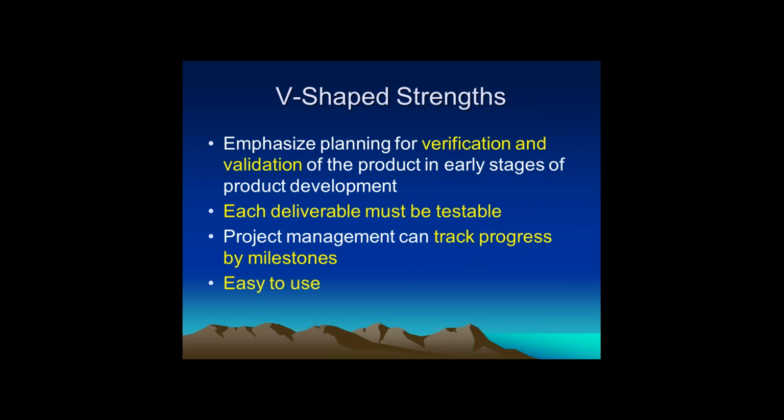We won't skip any requirement or deliverable without validating it. And as in the waterfall model, the same approach is followed, so it is an advantage for project managers to track the progress of the project, and it's very easy to use because there are not many complexities in the model at all.